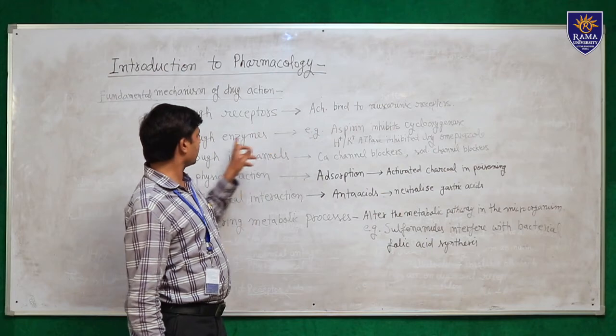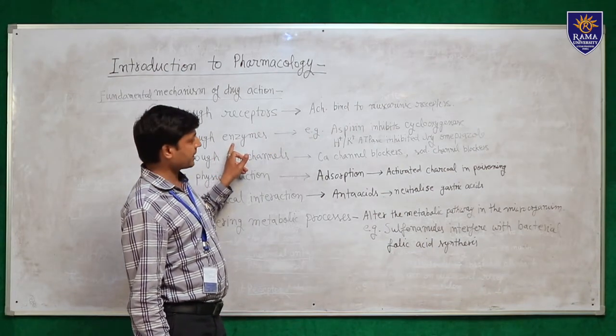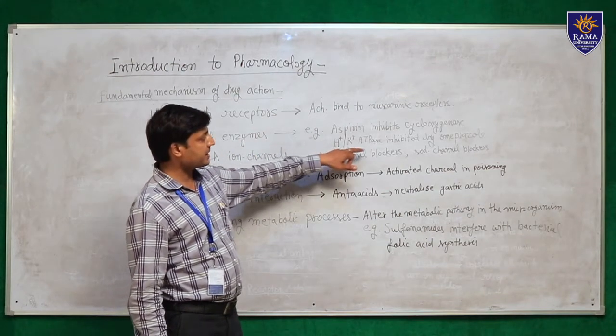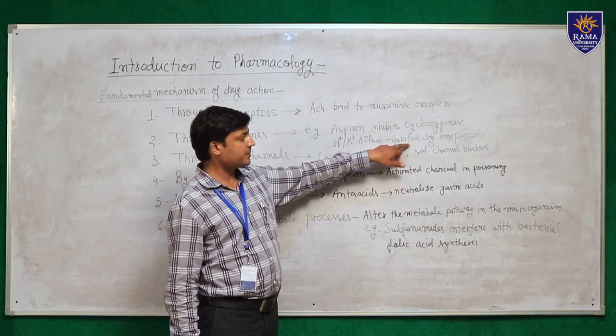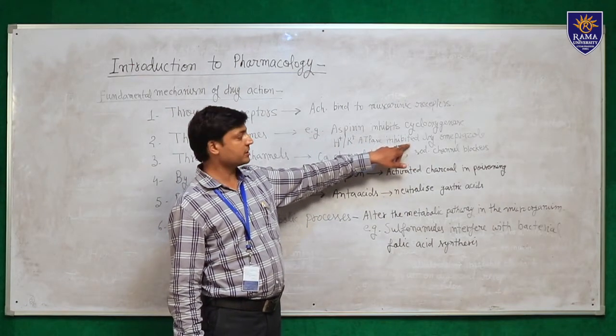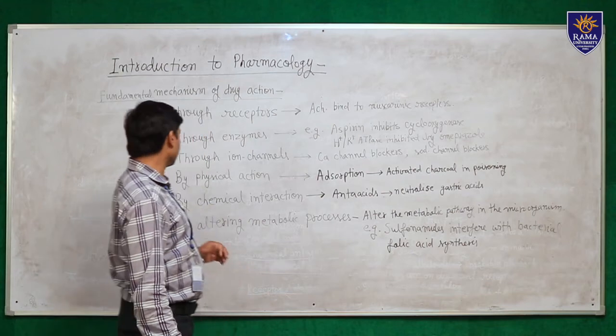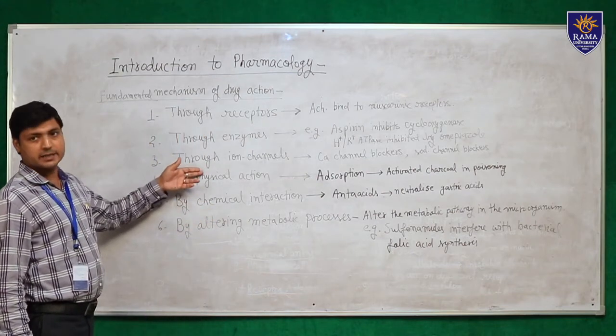A second example for this enzyme mechanism is hydrogen potassium ATPase, which is inhibited by omeprazole, and it is used in gastric ulcer. And the third mechanism is through ion channels.